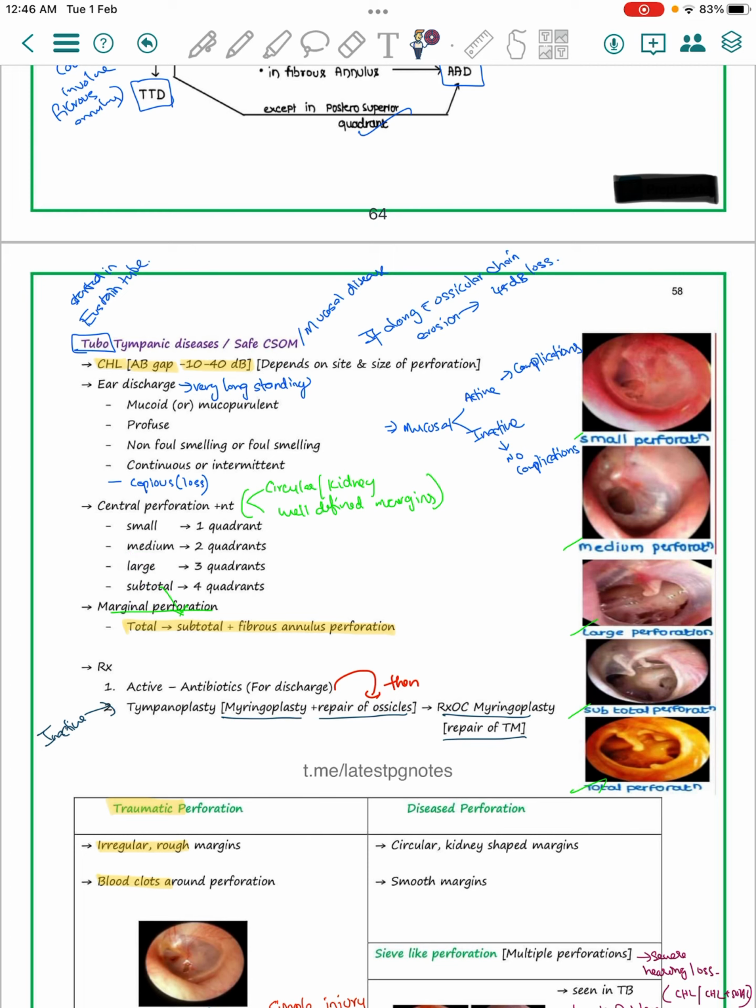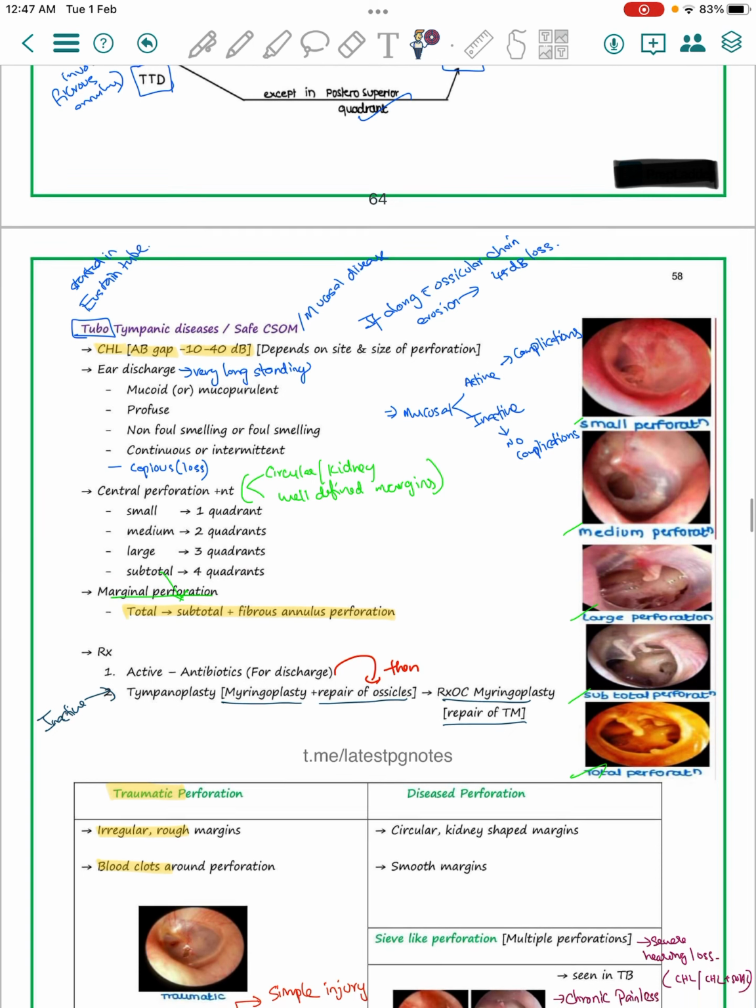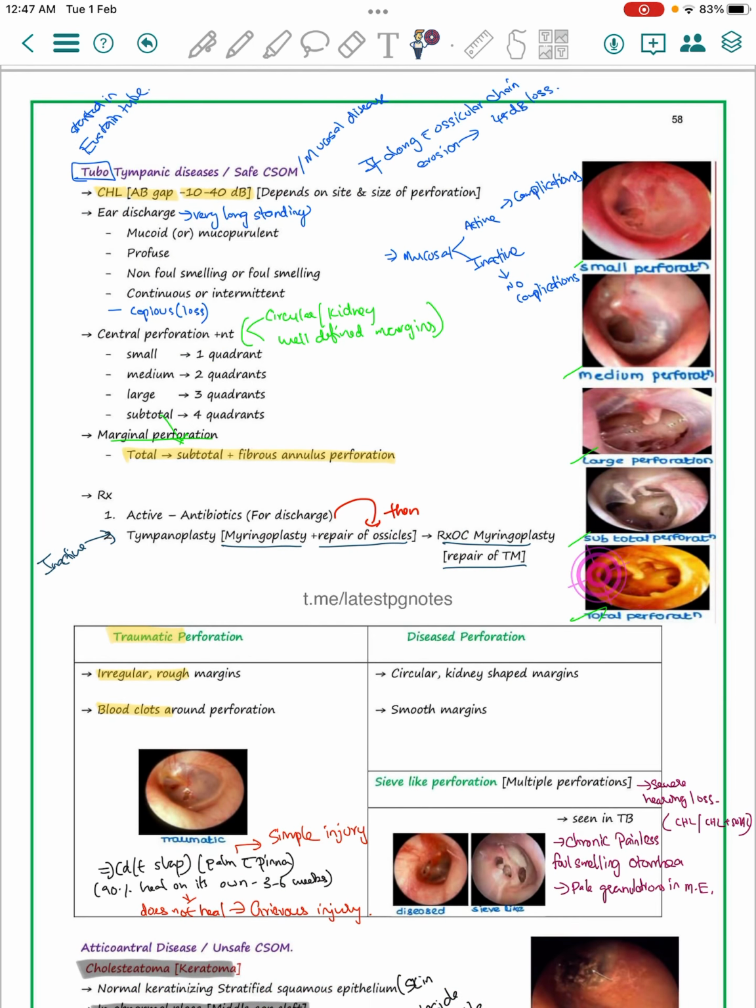Whereas when the subtotal perforation involves the fibrous annulus as well, it comes under total perforation. So total perforation comes under marginal perforation. It involves all four quadrants plus the fibrous annulus.